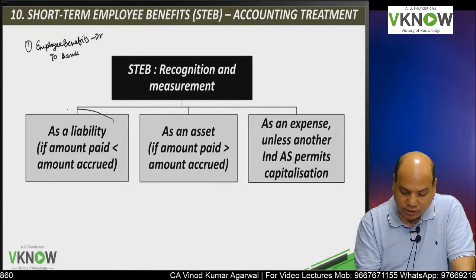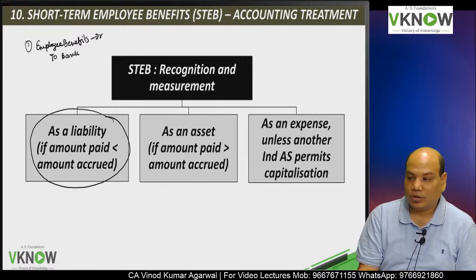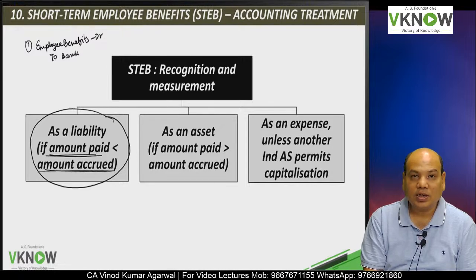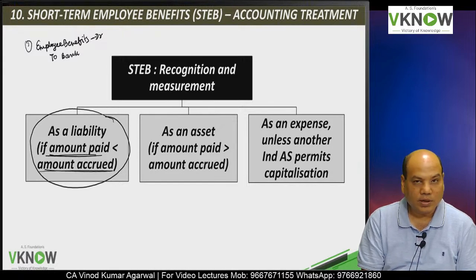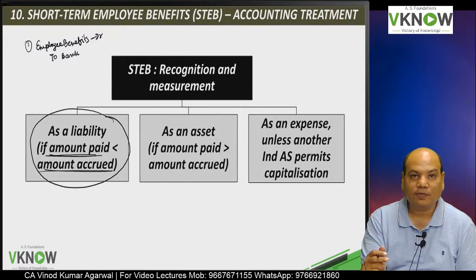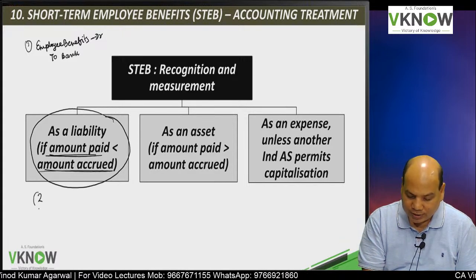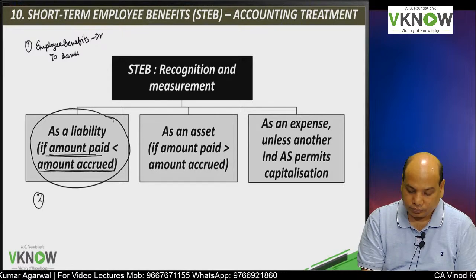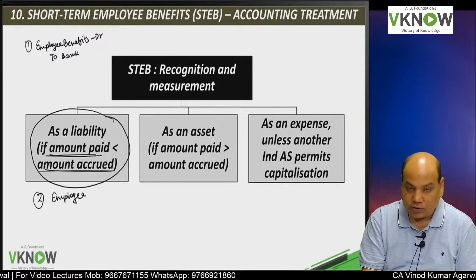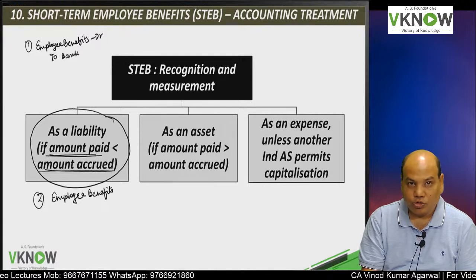Now at the end of the year, what I'll do, I will see whether the amount paid is less than the amount accrued. If the amount paid is less than the amount accrued, then we are going to also provide for wages or benefits payable. So I am going to pass an entry at the end of the year. If the amount is payable, that means you have not paid the full amount.